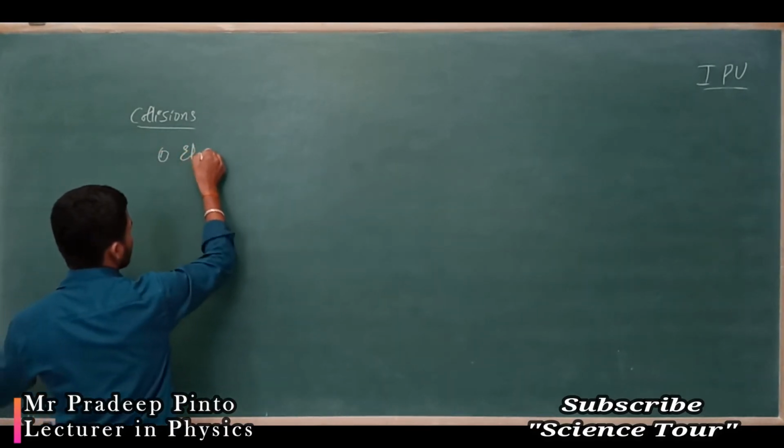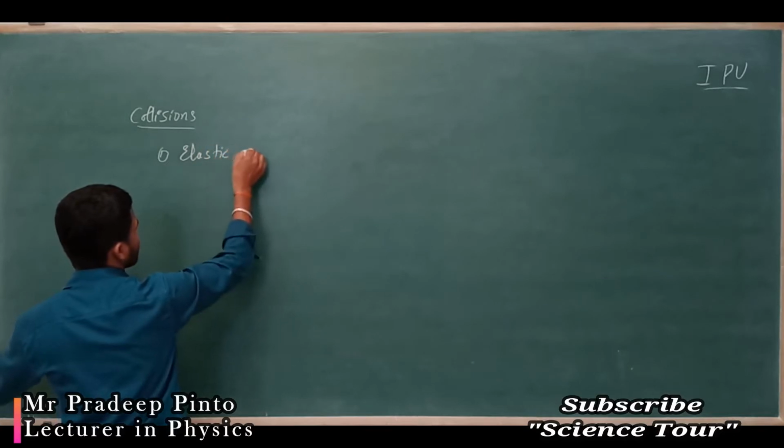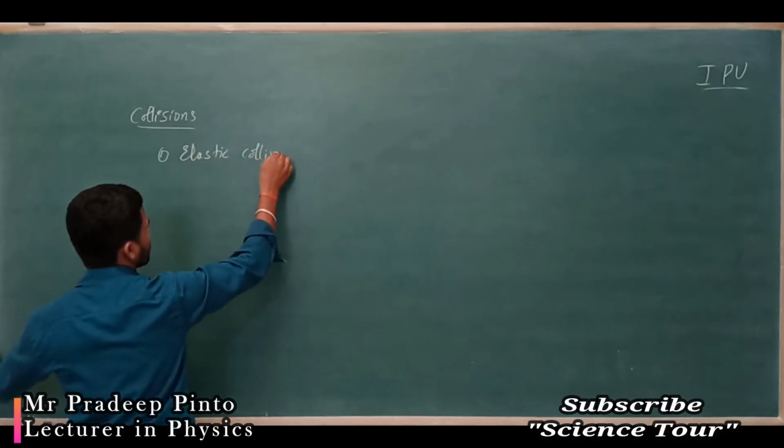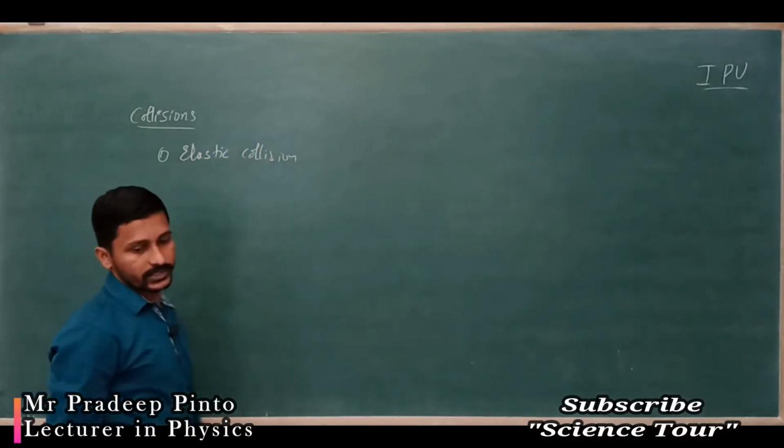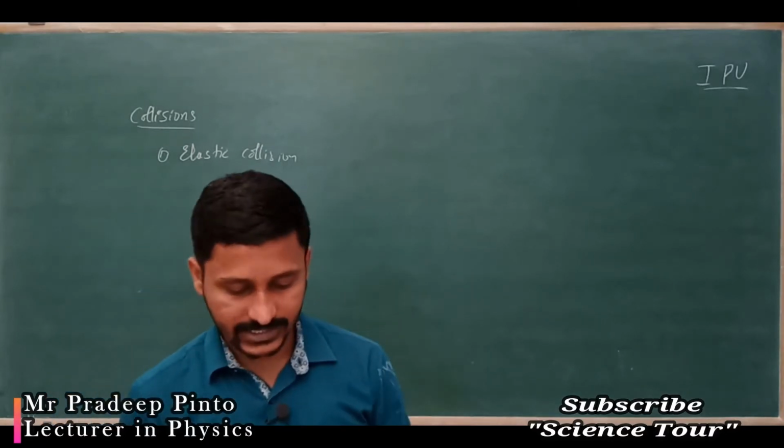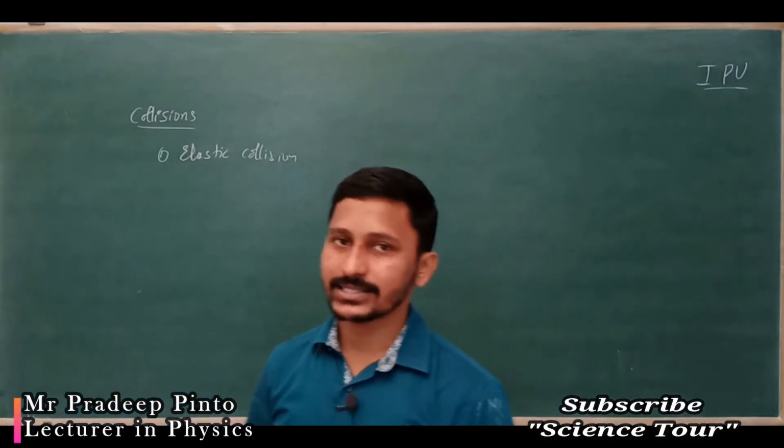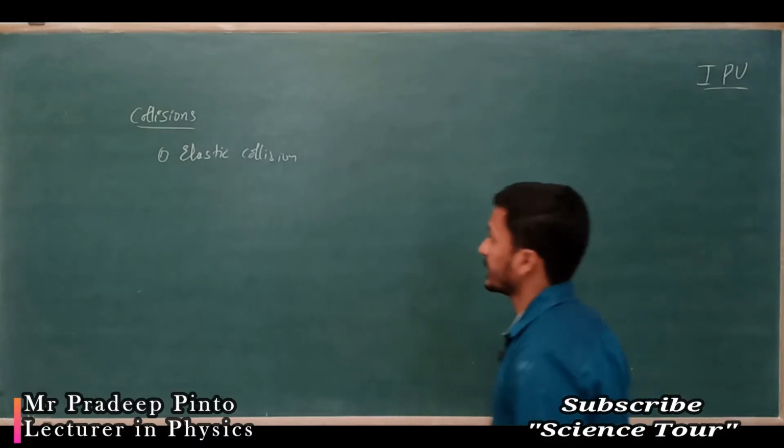One is perfectly elastic collision, or elastic collision. What is a perfectly elastic collision?